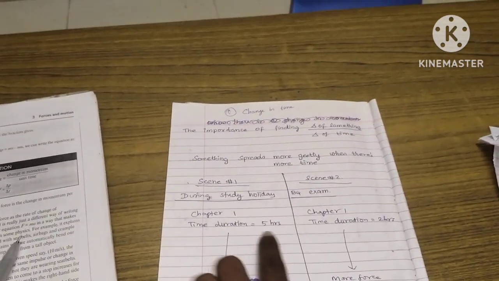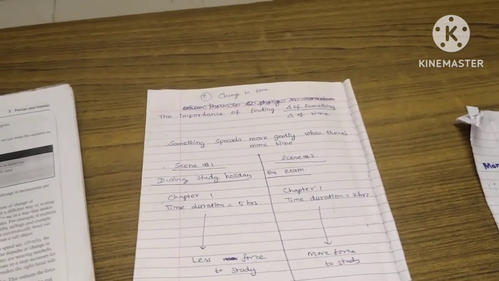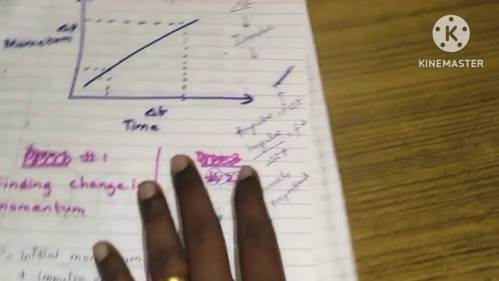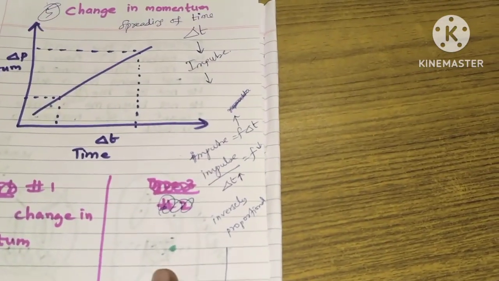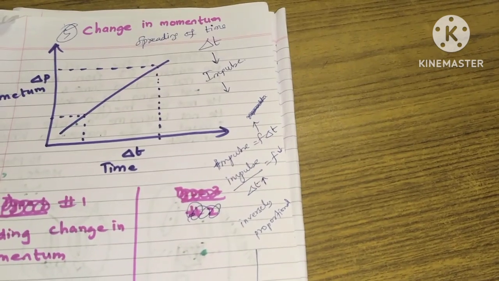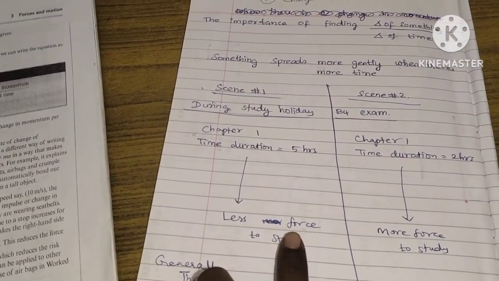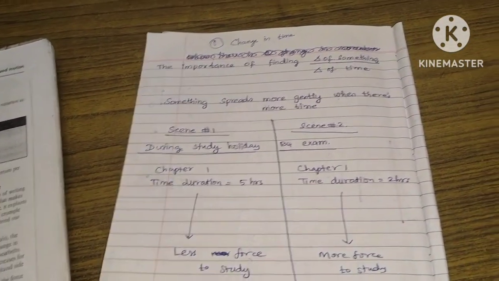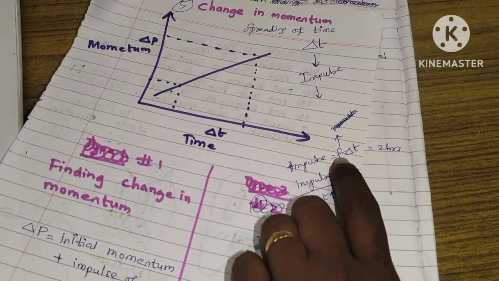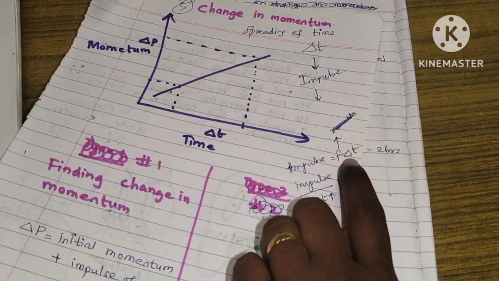See, when the time duration is more, there is less force to study. When the time duration is less, there is more force to study. So always time and force are inversely proportional. So here comes an important concept of impulse. When there is a force and a time, you become more impulsive or less impulsive. When the time is more, you become less impulsive, less force. When the time is less, you become more impulsive, because impulse is the force spread upon the time duration, that is force multiplied with the time duration.